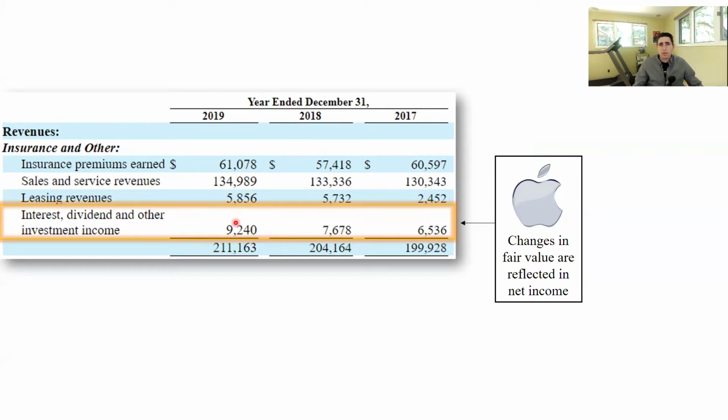In other words, the journal entry behind, let's say Apple makes a gain for the year, is going to be a debit to the investment account on the balance sheet and a credit to this investment income account on the income statement. That's the journal entry Berkshire Hathaway records when Apple's stock price goes up.